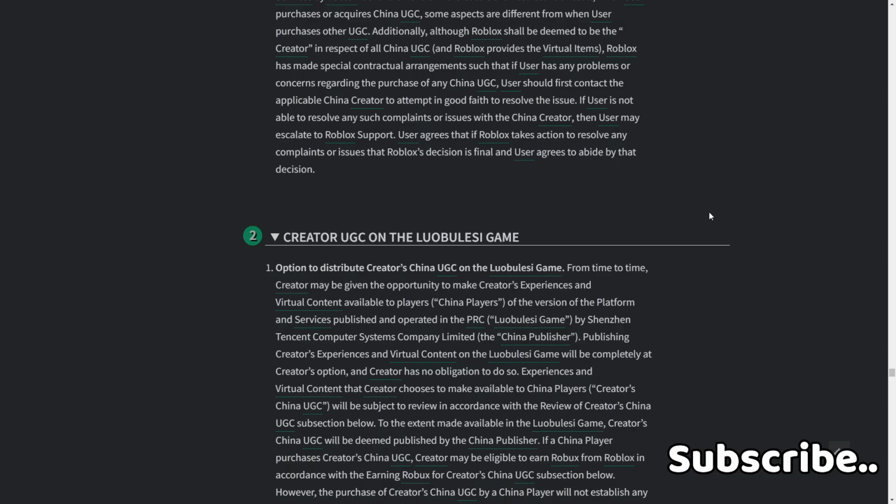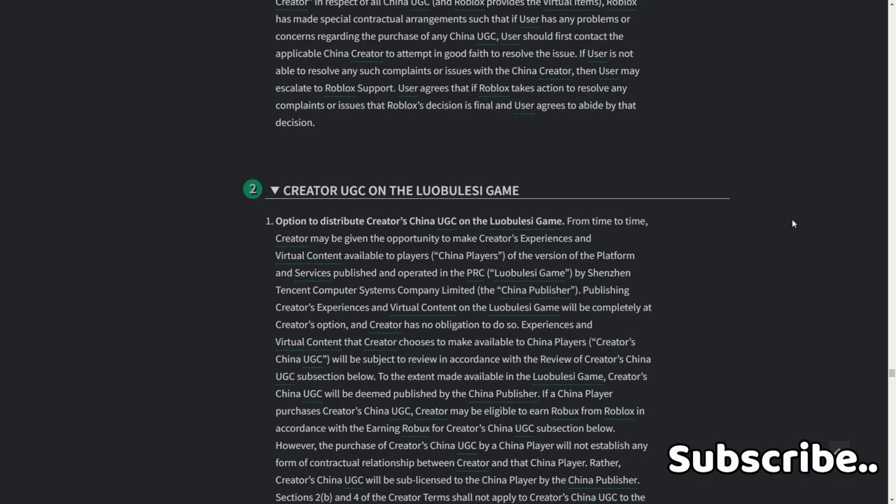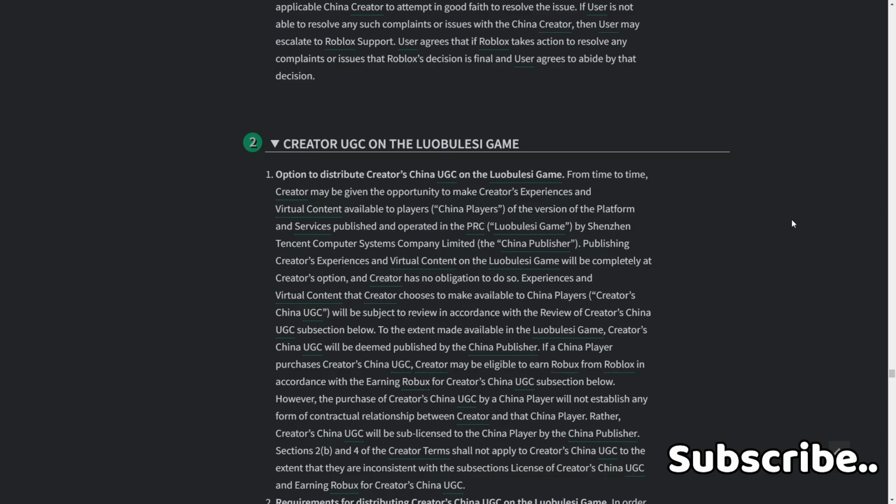2. Creator UGC on Lubelisi game. Option to distribute Creators China UGC in the Lubelisi game. From time to time, creator may be given the opportunity to make creator's experiences and virtual content available to China players of the version of the platform services published and operated in the PRC as the Lubelisi game by Shenzhen Tencent Computer Systems Company Limited. The China publisher publishing creator's experience and virtual content on the Lubelisi game will be completely at creator's option, and creator has no obligation to do so.